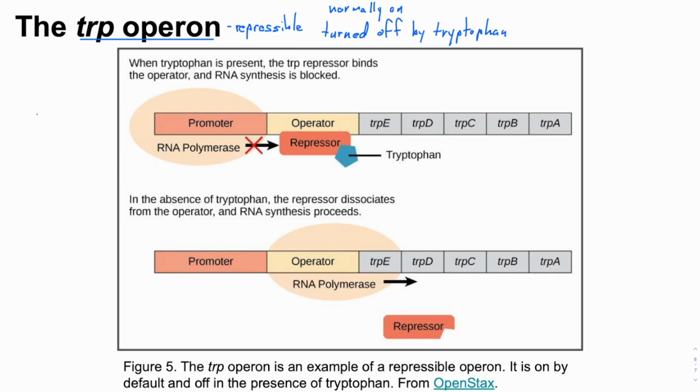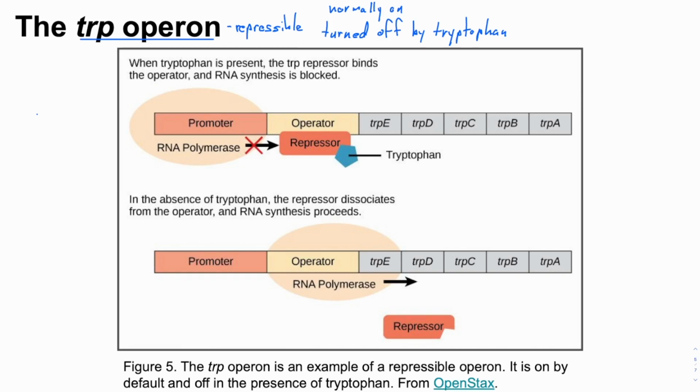If, however, tryptophan is available in the environment, like the human gut for E. coli, which can be rich in tryptophan, then the cell can turn off these genes and save itself the time and energy necessary to make tryptophan as long as it's present in the environment. Let's see how the trp operon is repressed.